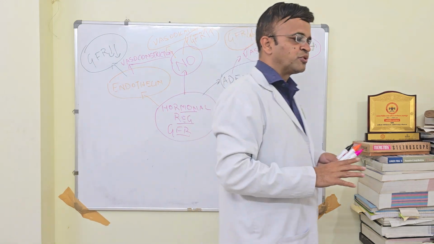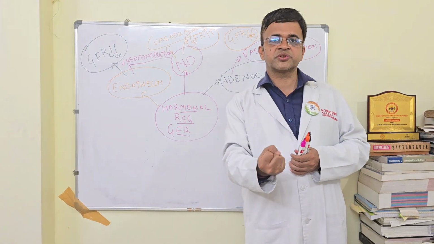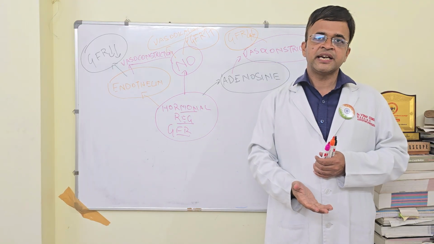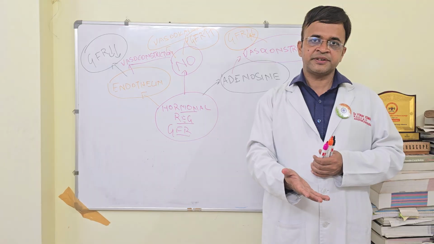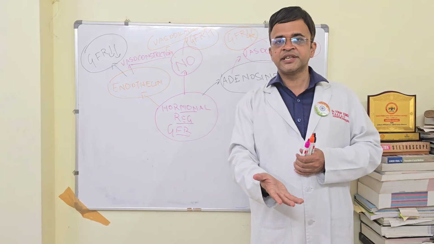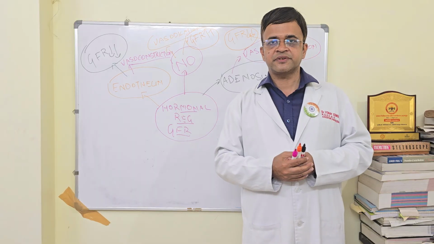Up to now, three hormones we have discussed. Endothelin is a potent vasoconstrictor, it will reduce your GFR. Nitric oxide is a potent vasodilator, it will increase your GFR. And adenosine is a potent vasoconstrictor, it will reduce your GFR.